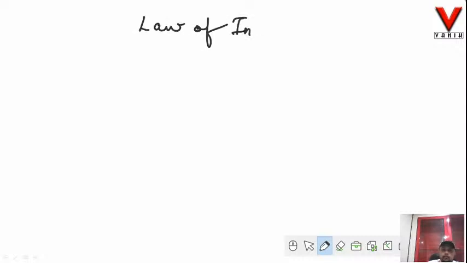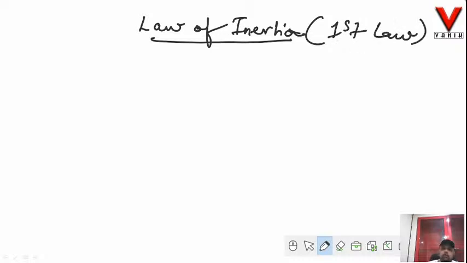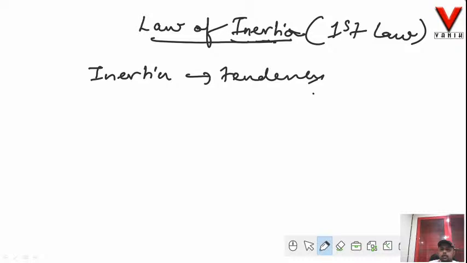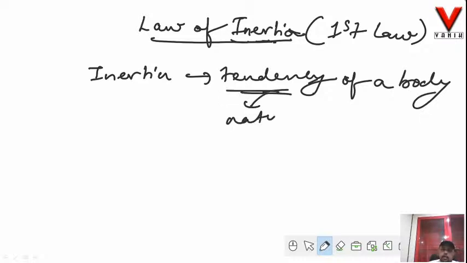So law of inertia, or defined as the first law. Alright, so let us first understand what is this inertia. Inertia is nothing but the tendency of a body. Tendency is nothing but, again I can simplify this term as the nature of a body. Okay, it is defined as the nature of a body.